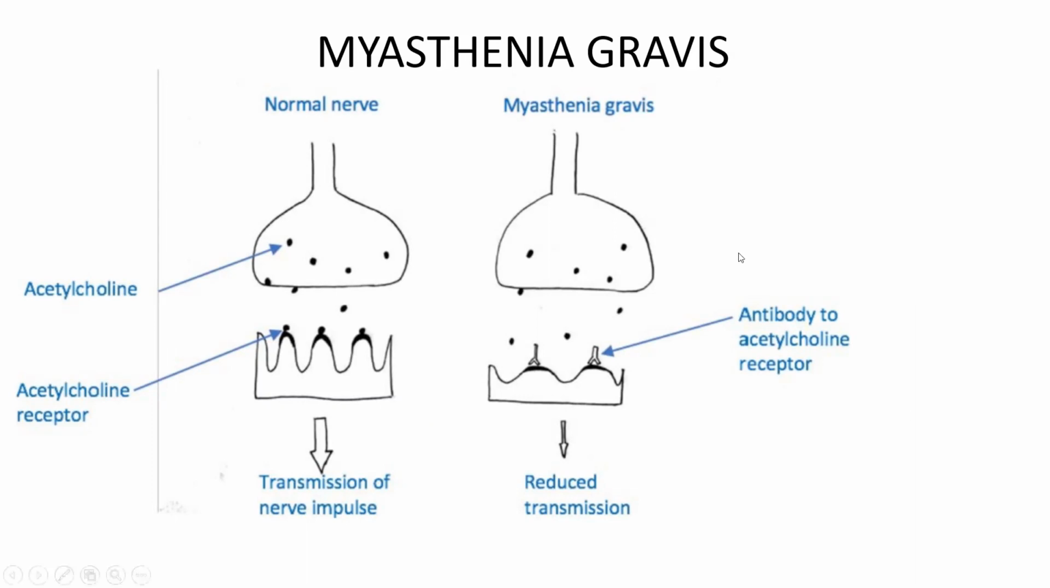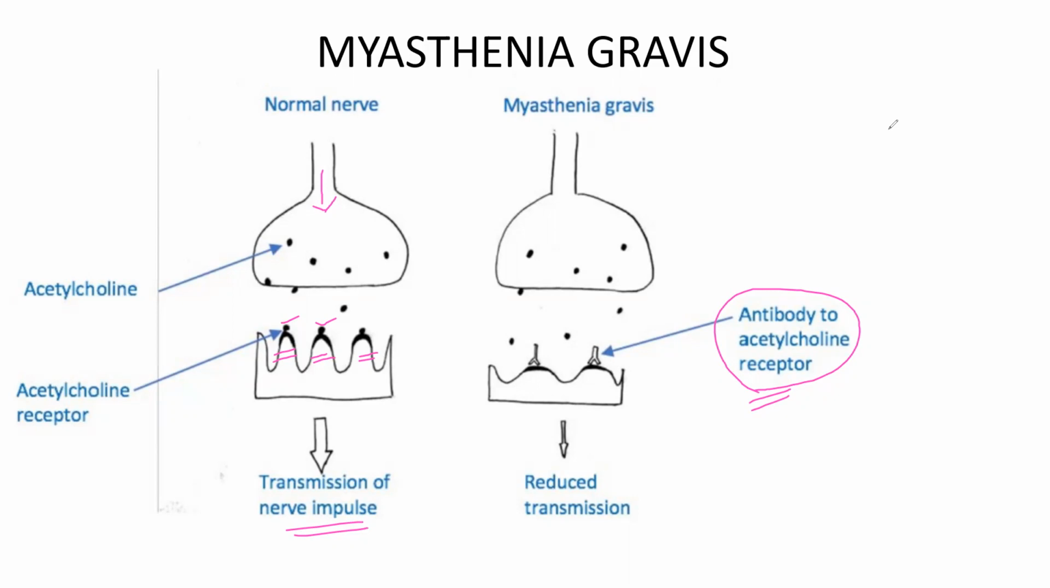See, here it is a normal nerve. Here these are the acetylcholine and these are the acetylcholine receptors. After getting the nerve impulse, acetylcholine gets released and acts on acetylcholine receptors, and transmission of the nerve impulse is seen. In myasthenia gravis, these acetylcholine receptors are blocked by antibodies which are produced by the lymphocytes. These antibodies come and act on acetylcholine receptors. So there is no space for the acetylcholine to act on acetylcholine receptors.